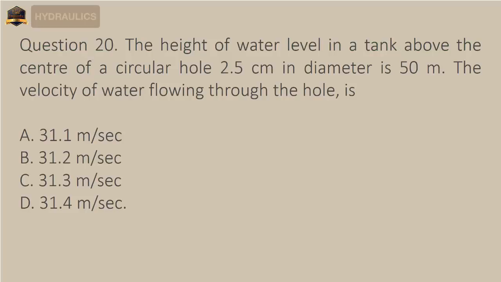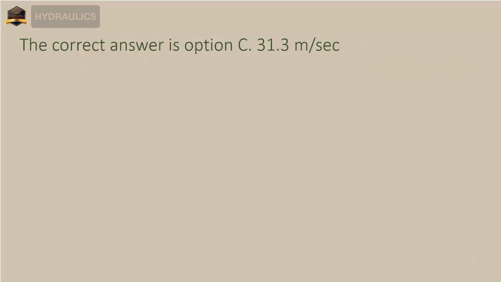Question 20. The height of water level in a tank above the center of a circular hole 2.5 centimeters in diameter is 50 meters. The velocity of water flowing through the hole is A. 31.1 meters per second, B. 31.2 meters per second, C. 31.3 meters per second, D. 31.4 meters per second. The correct answer is option C, 31.3 meters per second.